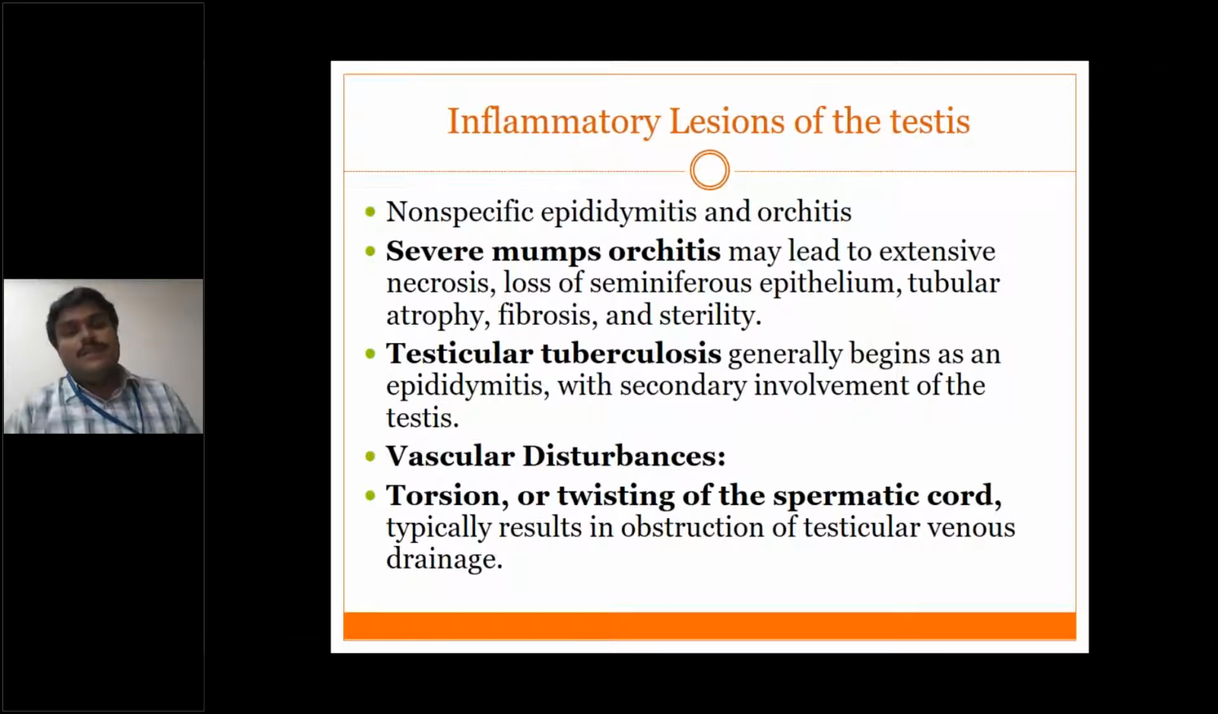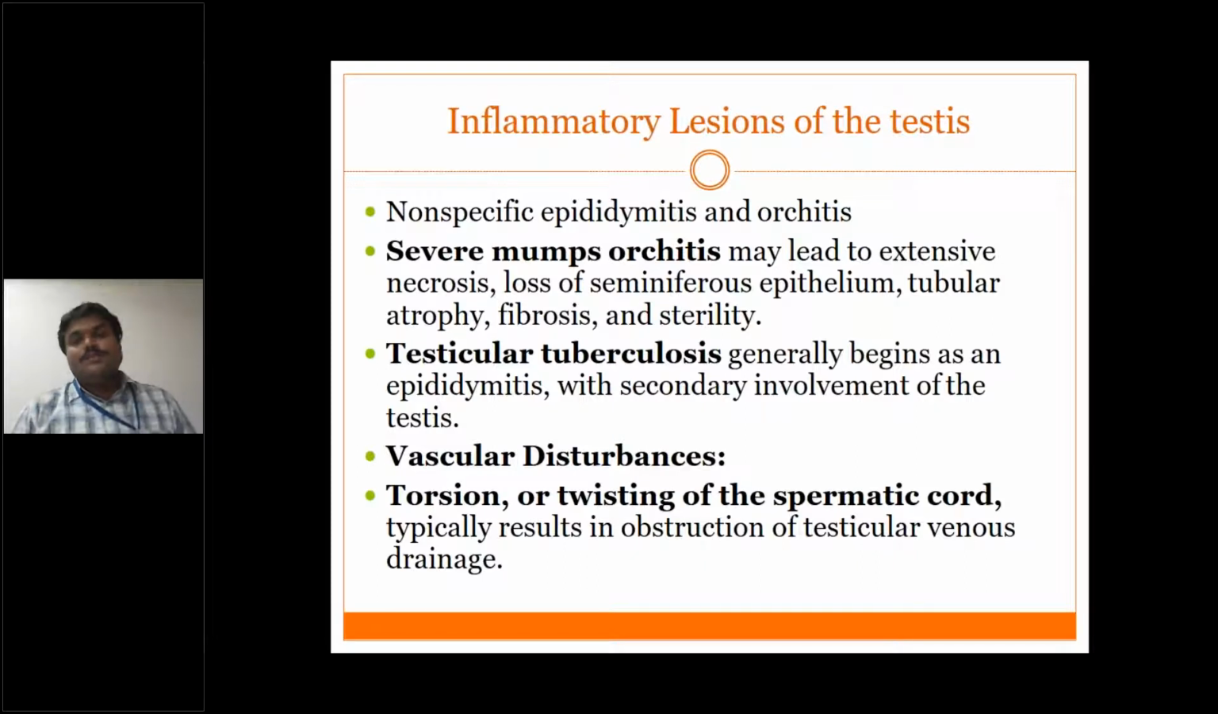Apart from inflammatory conditions, one more important thing we should remember regarding the testis is torsion of the testis, otherwise called twisting of the spermatic cord. Because of this torsion, there is obstruction of the venous channels and there will be dilatation of the arteries.